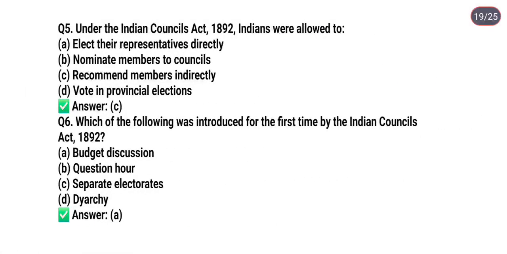Next question. Under the Indian Councils Act 1892, Indians were allowed to option A, elect their representatives directly; option B, nominate members to councils; option C, recommend members indirectly; option D, vote in provincial elections. So the correct answer is option C. It means recommend members indirectly.